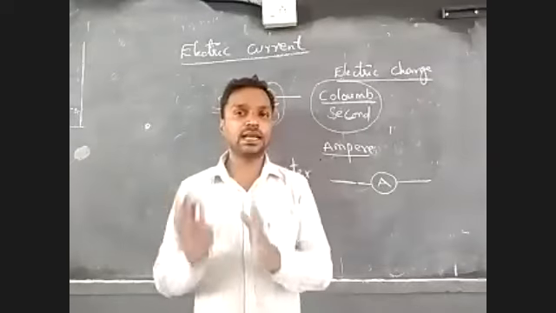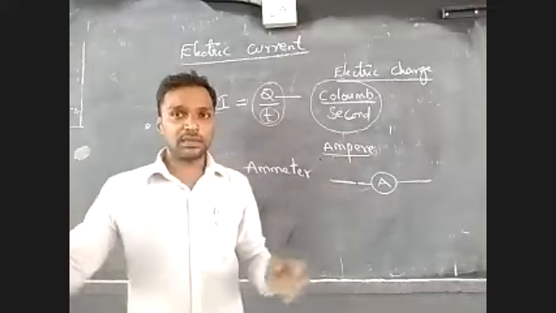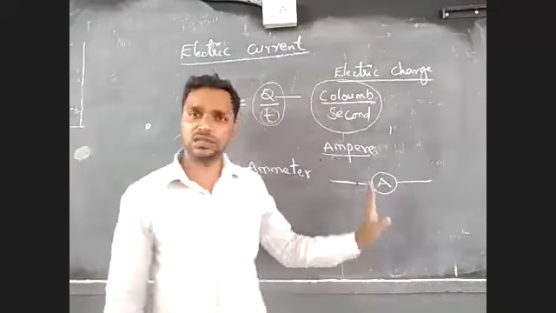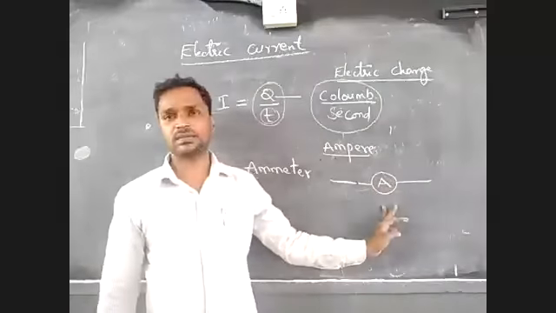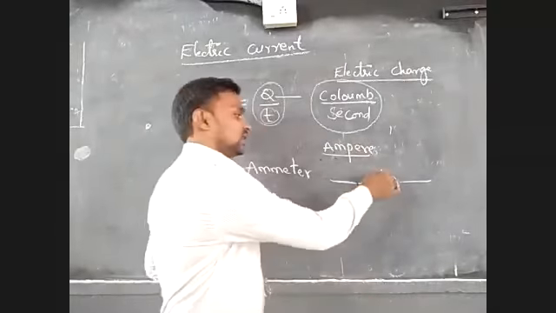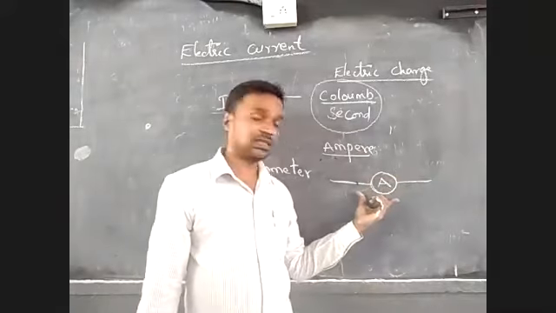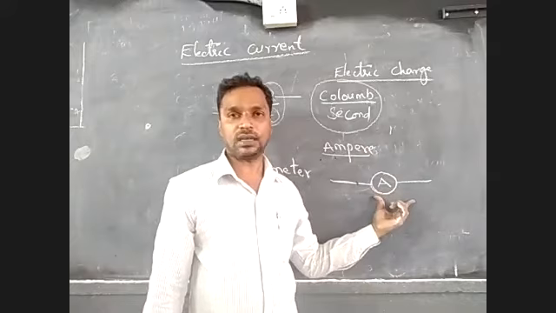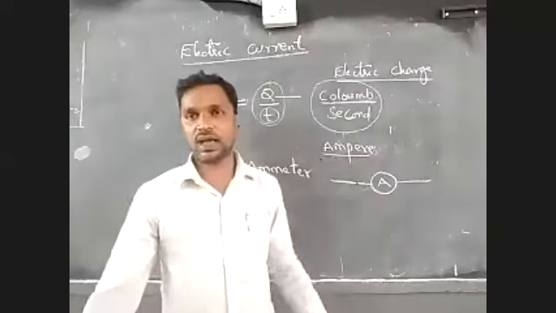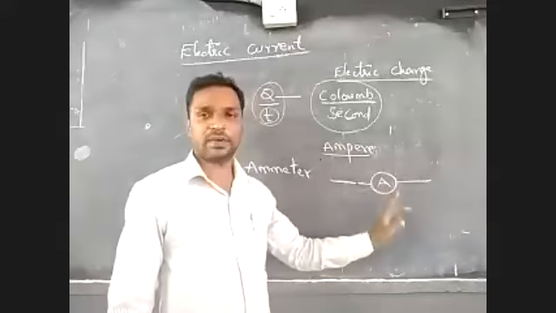Remember, beside the source, beside a battery, beside a cell, or beside the main switches, that is nothing but in series with the circuit. That means with the source, it should be in series. Ampere meter or ammeter. And here this is the symbol of ammeter. We have discussed earlier, symbols in 7th class in the electricity chapter. So ampere is the unit and ammeter is the instrument.